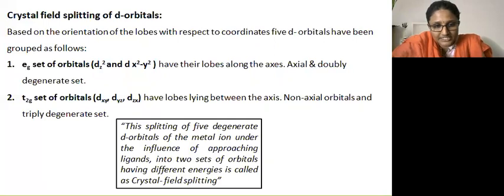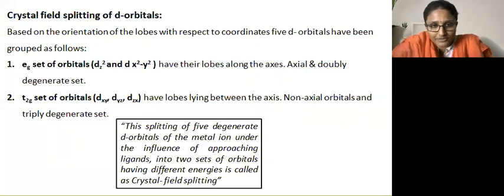Since d orbitals differ in their orientation, the energy of orbitals lying along the axis is increased and that of the lobes lying between the axes is decreased. So the 5 degenerate orbitals will split into 2 sets having different amounts of energy. The splitting of the 5 degenerate d orbitals of the metal ion under the influence of approaching ligands into 2 sets of orbitals having different energies is called crystal field splitting. This term you should remember.